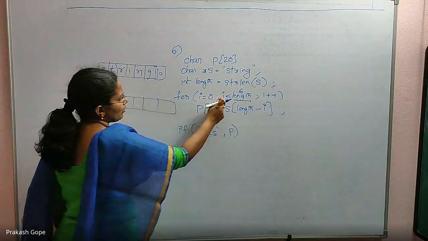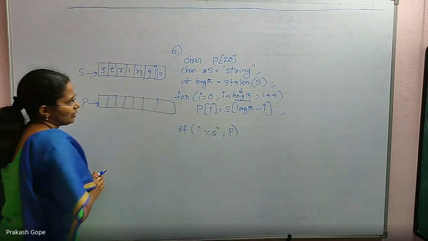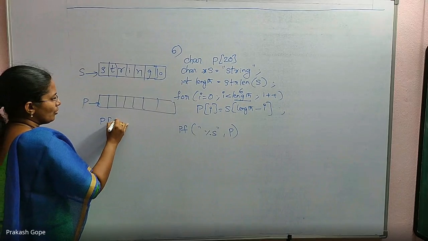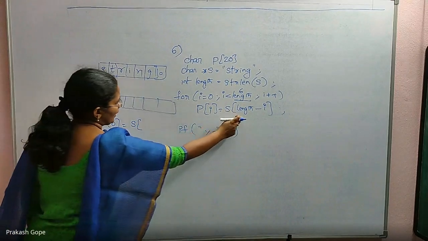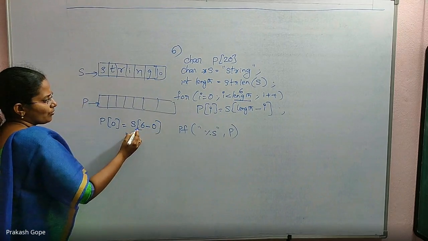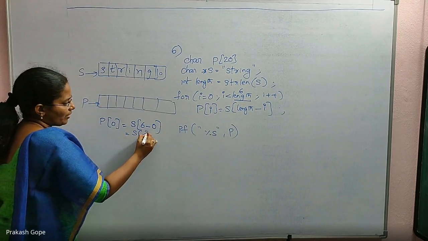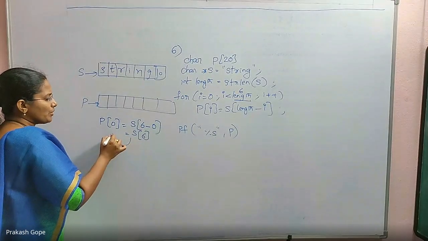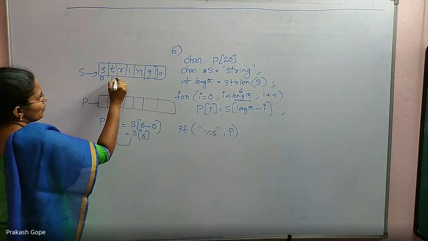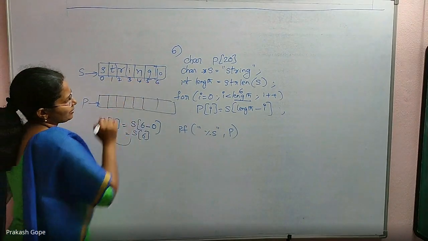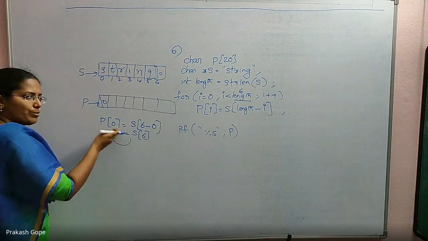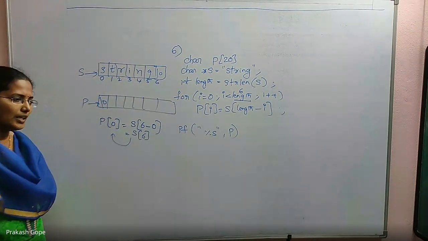So i equal to 0, i less than 6 means i goes till 5, i plus plus. First, i value is 0. So p of 0 is equal to s of length, which is 6, 6 minus i is 0. So whatever is s of 6 value must be copied to p of 0. But what is s of 6? This is s of 0, 1, 2, 3, 4, 5, 6. S of 6 is the null character. The null character is sitting as p of 0 value. The very first character is the null character.